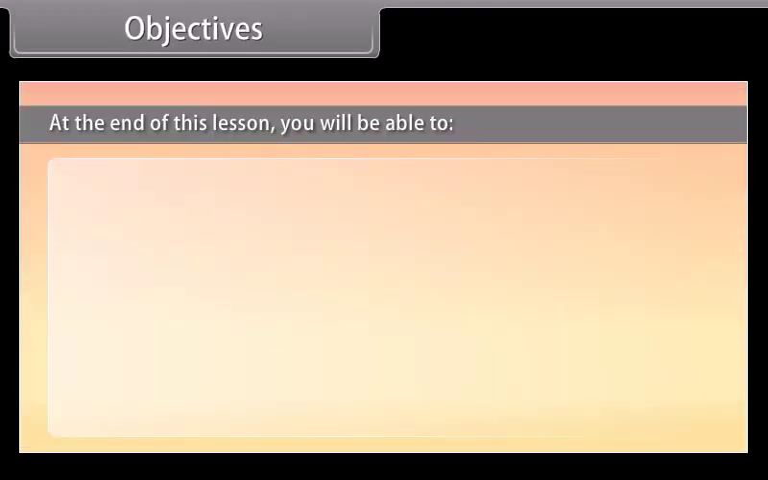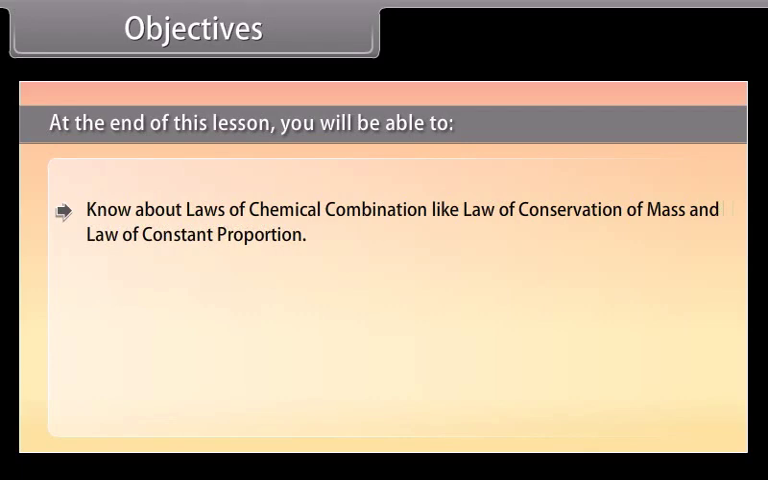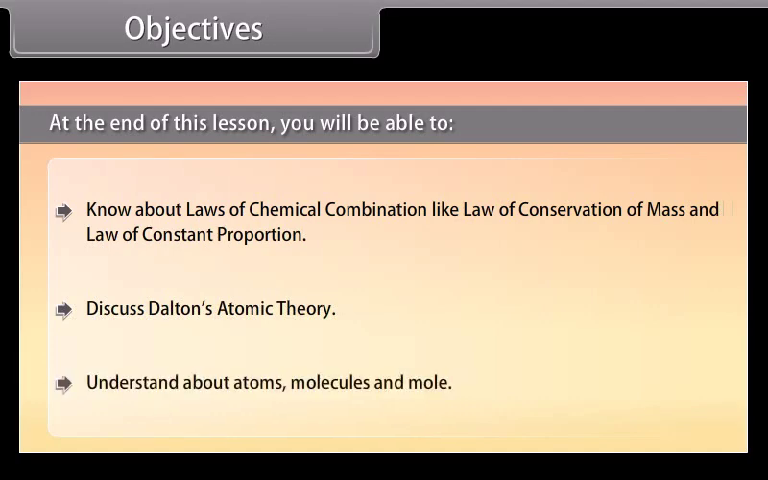Objectives. At the end of this lesson, you'll be able to know about laws of chemical combination like law of conservation of mass and law of constant proportion, discuss Dalton's atomic theory, and understand about atoms, molecules, and mole.